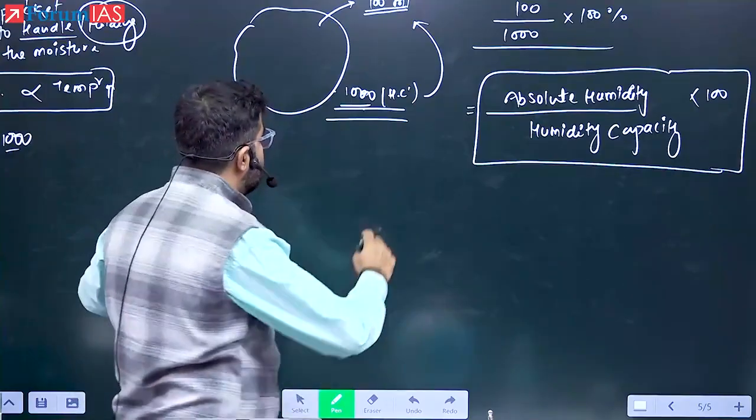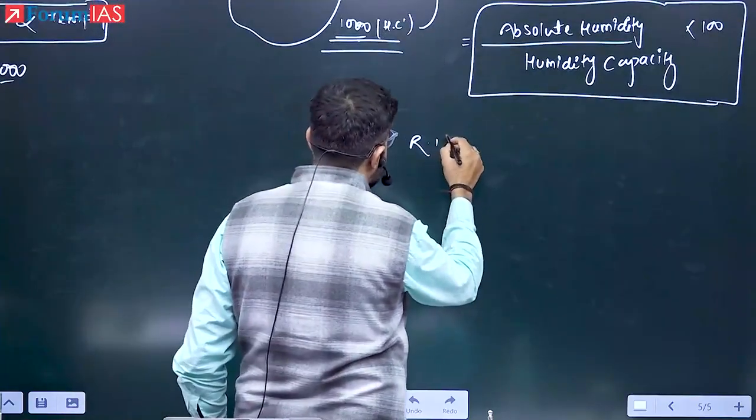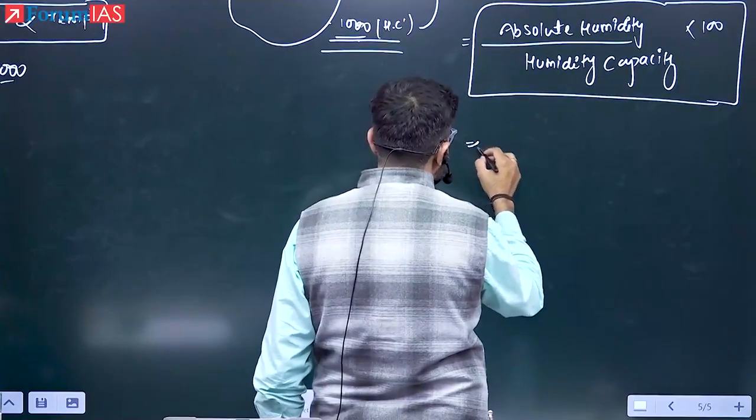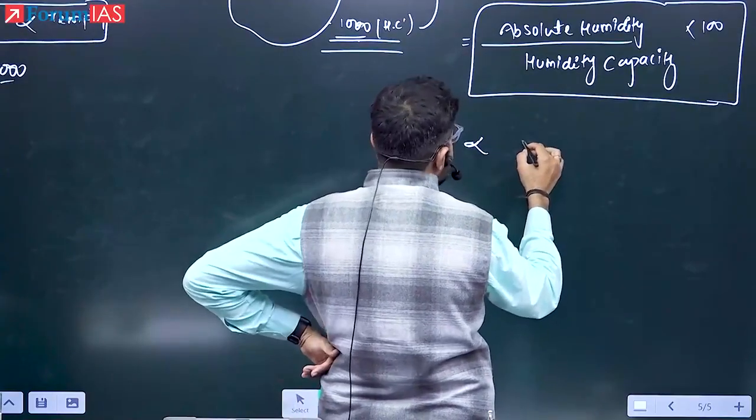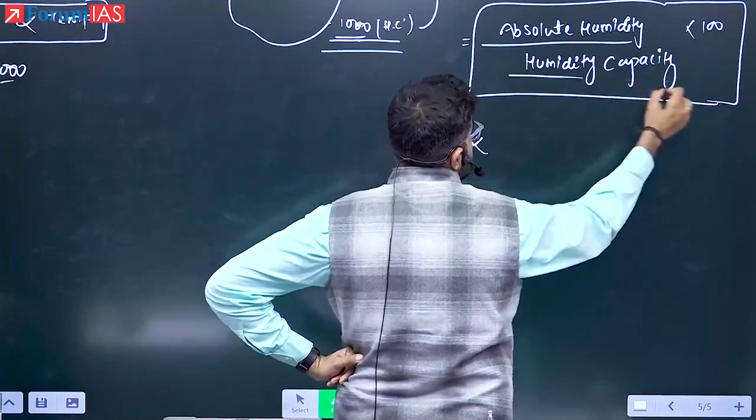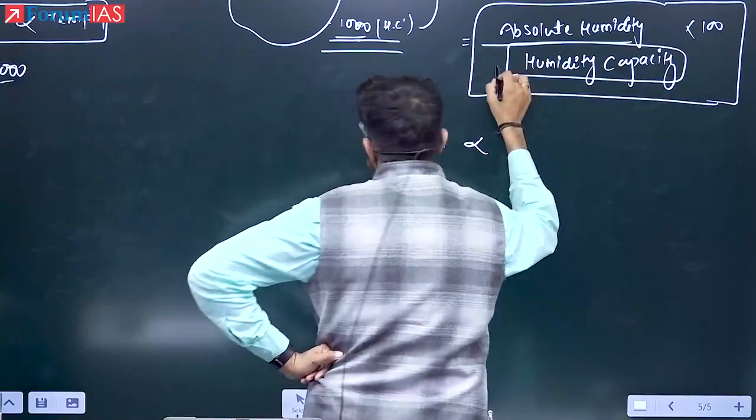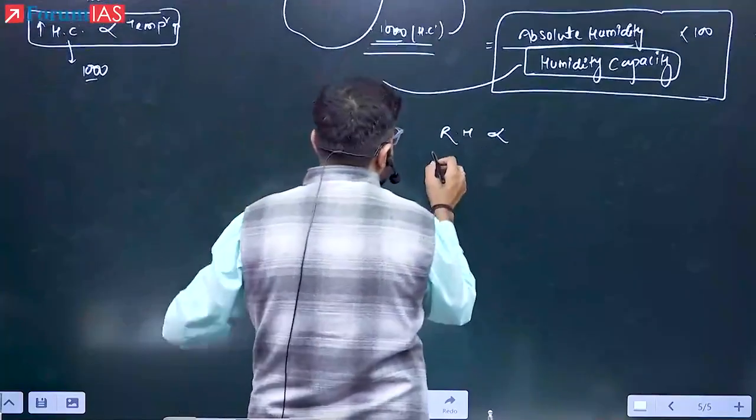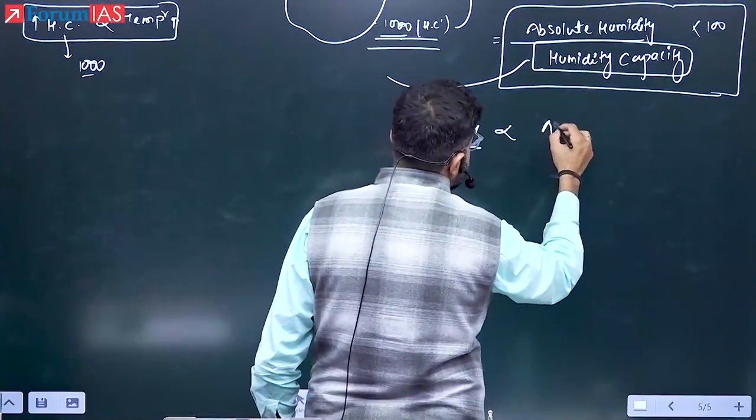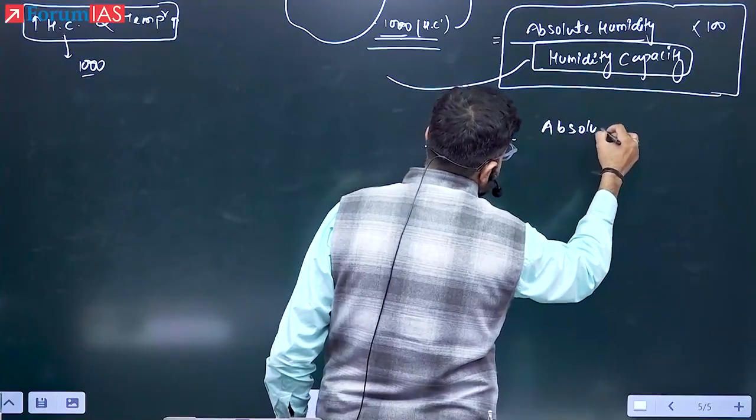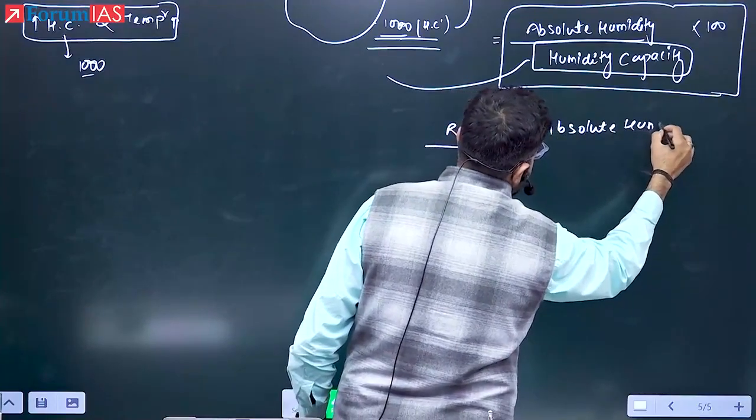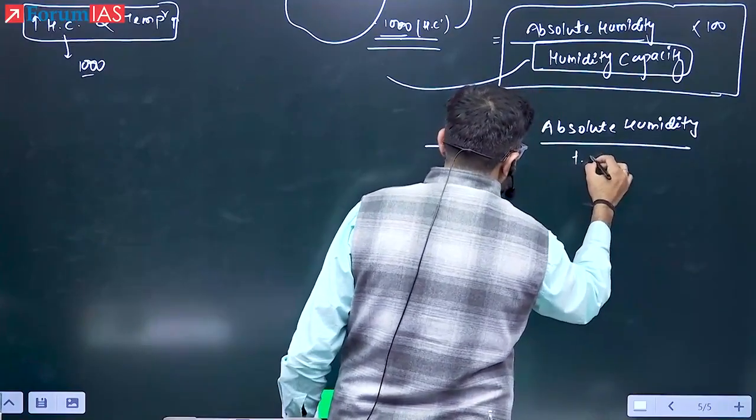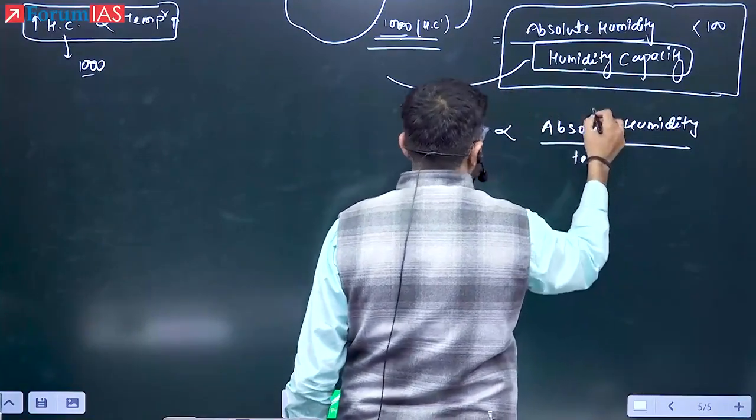If I want to understand relative humidity, can I write it in this way? Relative humidity can also be written this way. Can I say it can be written if I replace humidity capacity with temperature? What is the relation between humidity capacity and temperature? Direct. Can I say relative humidity will then be written as absolute humidity divided by temperature? Yes or no? I am just putting temperature here because humidity capacity is proportional to temperature.